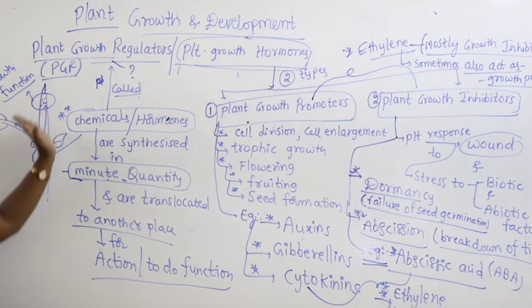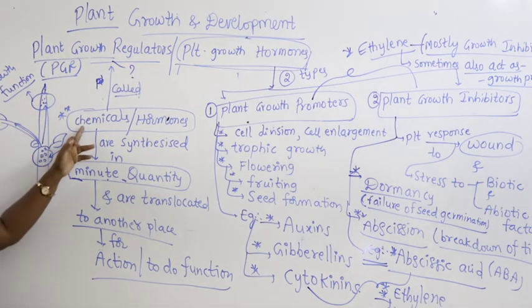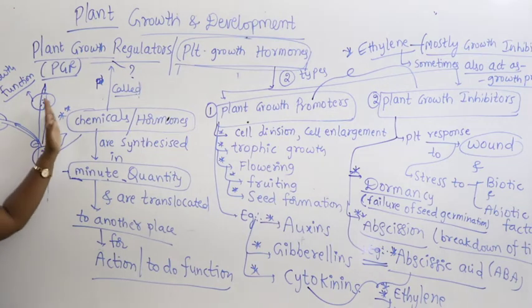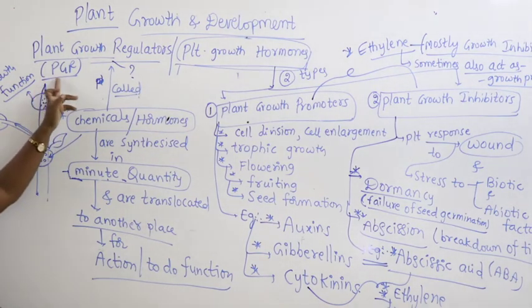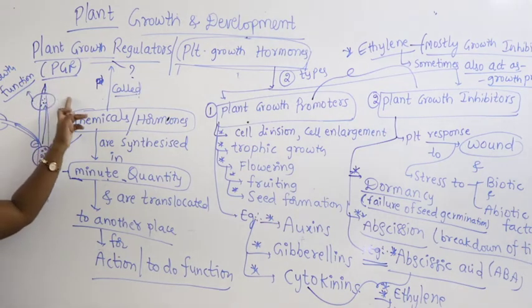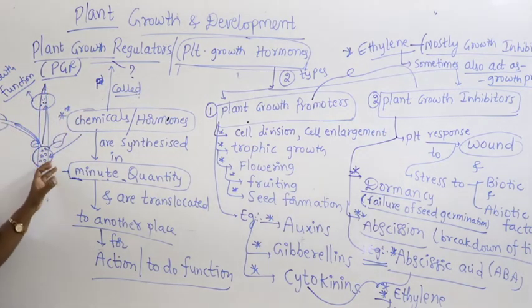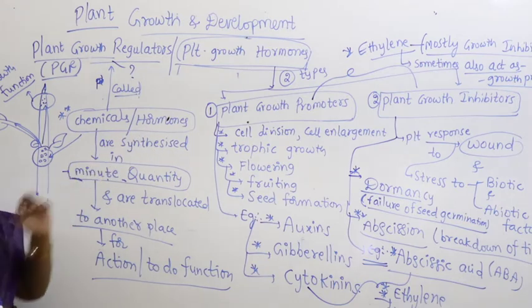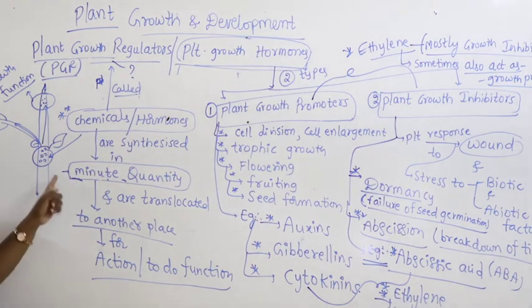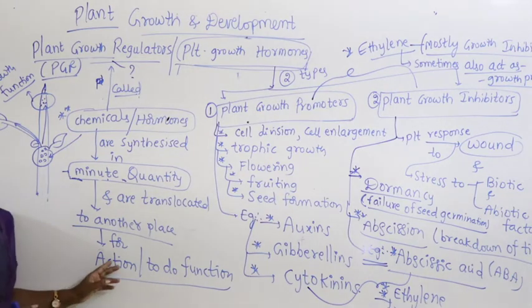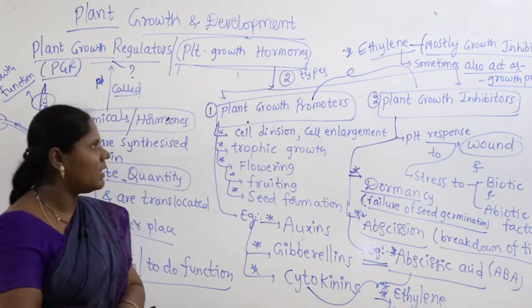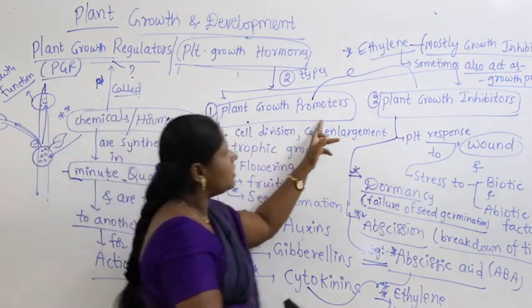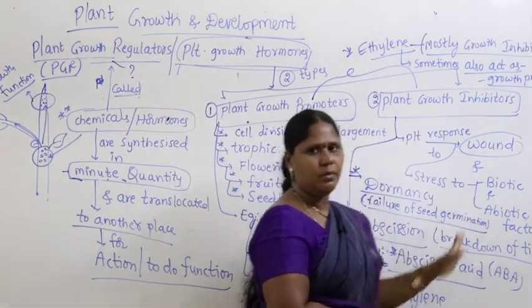As they move from one place to another, and they are chemicals, that is why they are called chemical messengers. They regulate and control the growth, that is why they are also called plant growth regulators. Most of the time, these chemicals are hormones. This is a definition. Got it? Hope it is clear. Plant growth hormones are of two types, I repeat quickly: plant growth promoters and plant growth inhibitors.